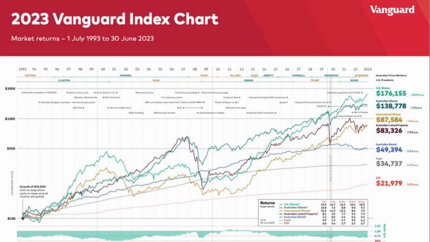While past performance is not indicative of future results, I hope this chart will help you to put things in perspective and focus on the long term when faced with short-term volatilities. Vanguard also points out that the best performing assets in some years can be the worst performing in others. Spreading your money over a range of assets can help to smooth out intermittent volatility and achieve more consistent results over the longer term.